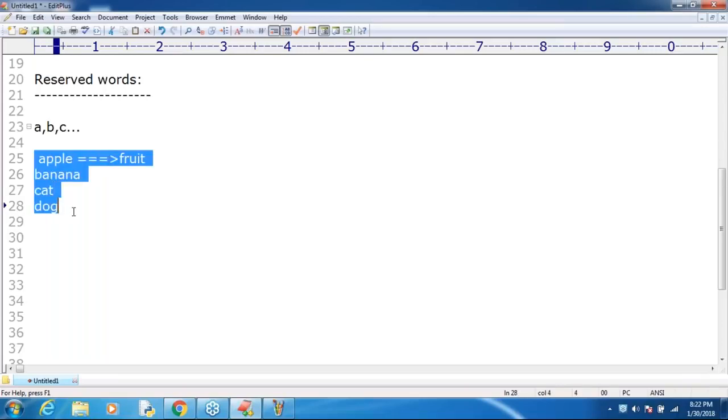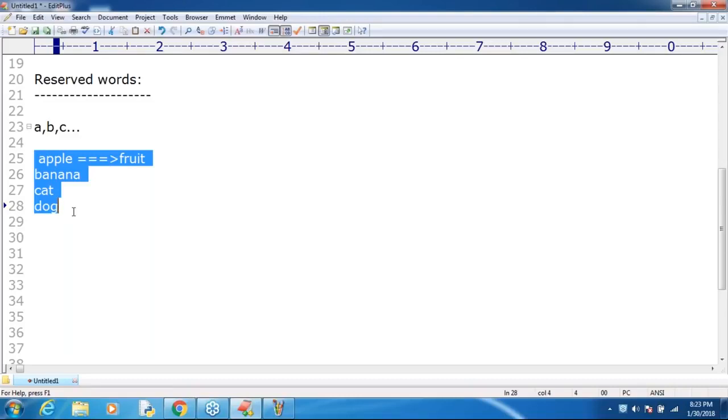How many reserved words are there? How many words are there, sir? If you open the Oxford Dictionary, you are going to see crores of words, sir. That's why remembering all of them makes English the toughest language.